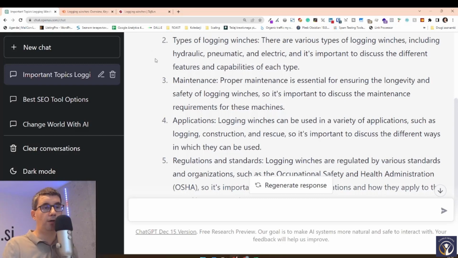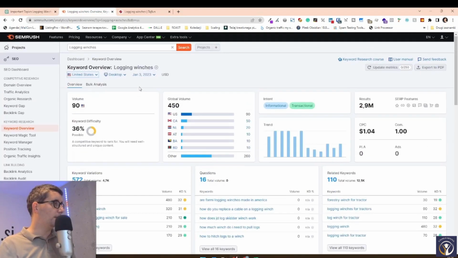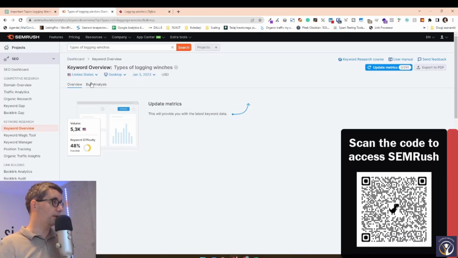This isn't everything that we're going to do on the keyword research. What we have to do with this one is, of course, then take the keywords, types of logging winches. We can do that en masse or just one by one, and then put them into SEMrush or any other tool. If you're not using SEMrush yet, you can just use the code that I'm showing here, right?